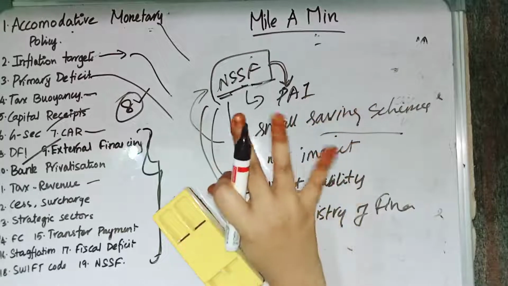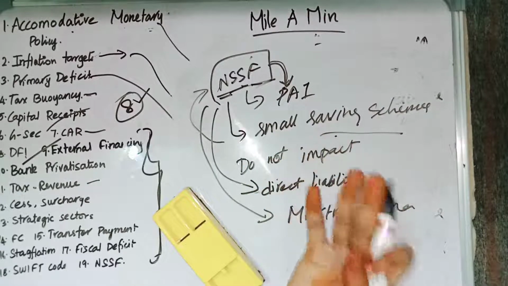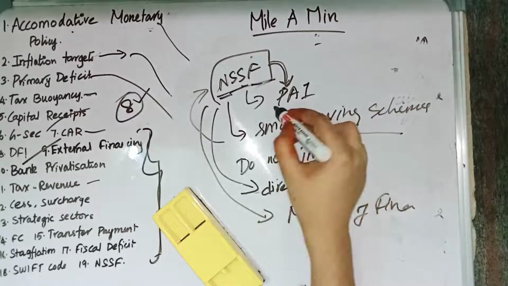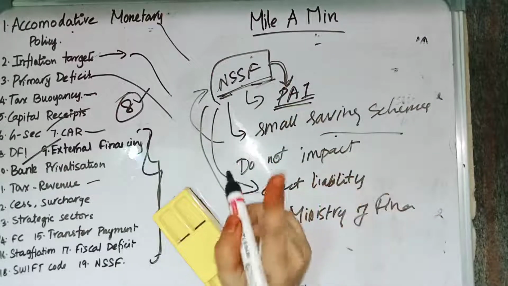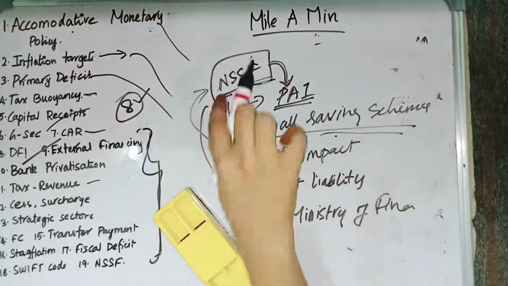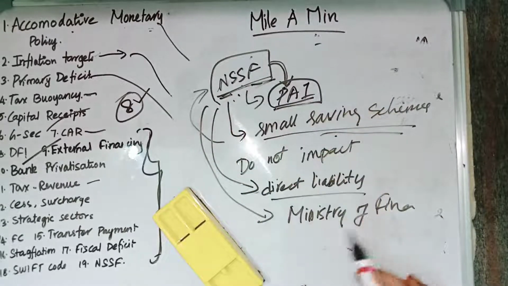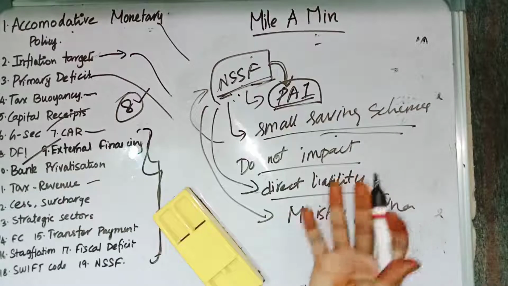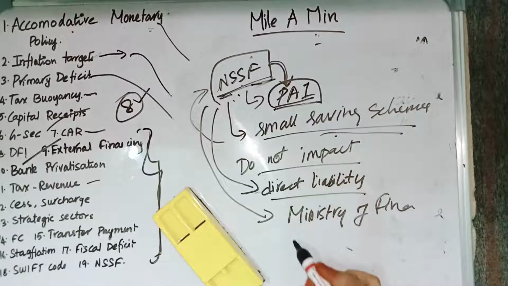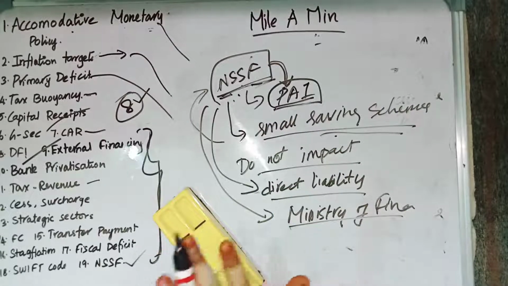We have earlier seen three funds: the Contingency Fund, the Consolidated Fund of India, and the Public Account of India. We discussed all three while covering fiscal policy. In the Public Account of India we have NSSF, where the money you deposit in the small savings schemes is credited. As it is in the public account, it is a direct liability to the Centre, but transactions through this NSSF will not impact the fiscal deficit of the Centre, and it is administered by the Ministry of Finance. So these are the things relating to NSSF, and that is all for today.